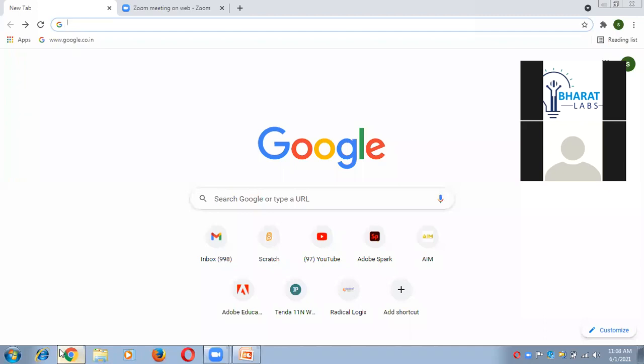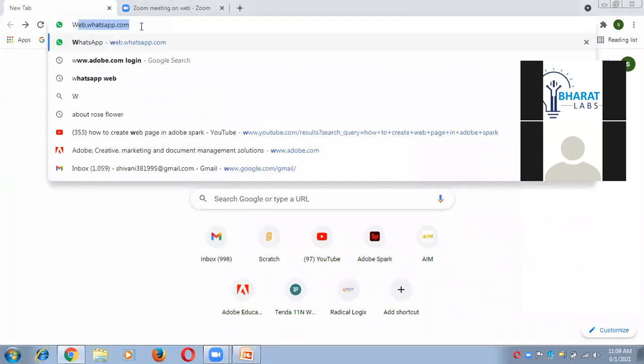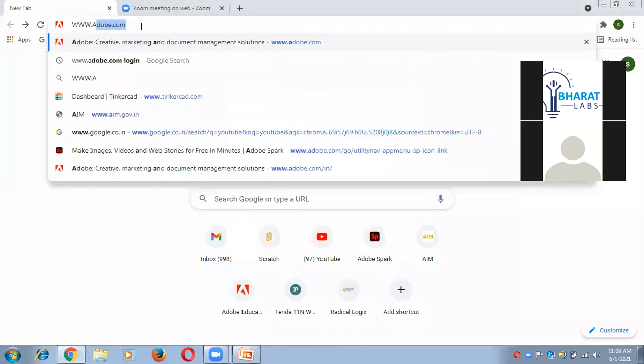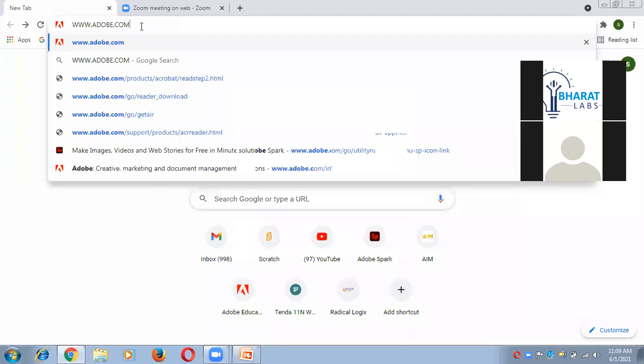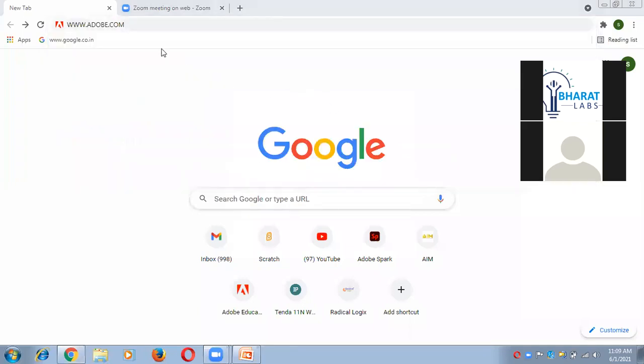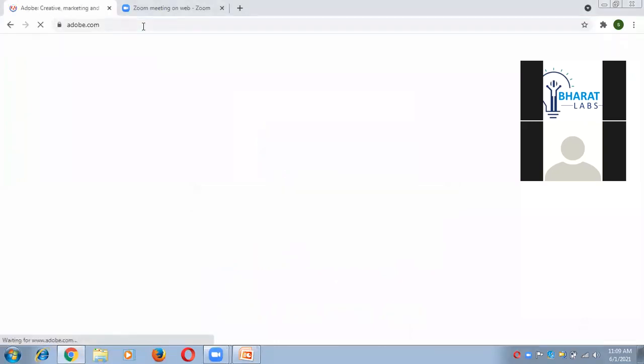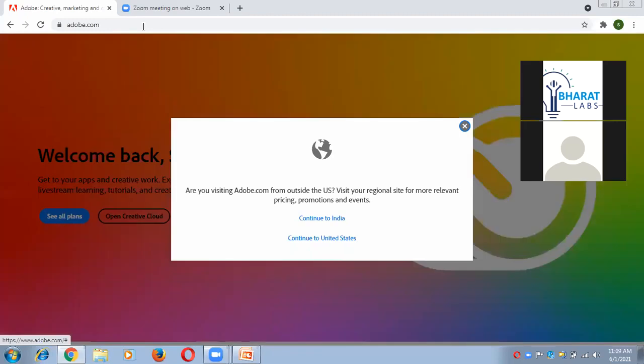I'll take Google Chrome, and in Google Chrome, I'll type one link: www.adobe.com. You can note it down in your notebook for further use. After that, you can press enter, and then you can see the Adobe window.